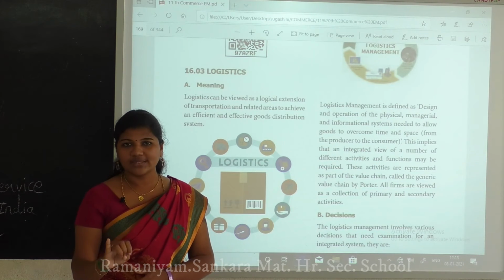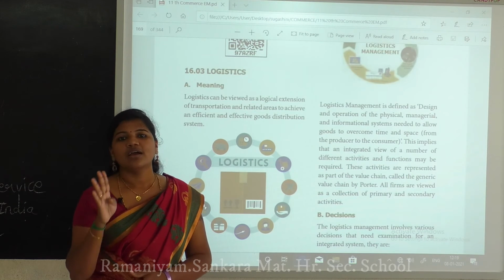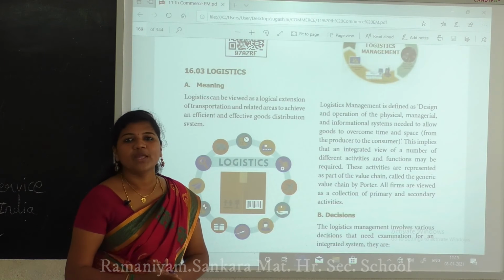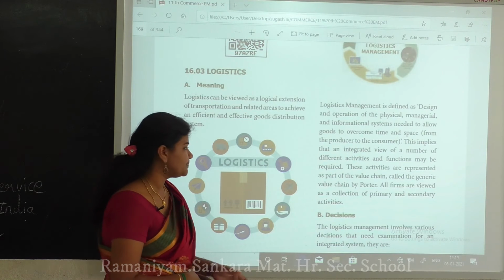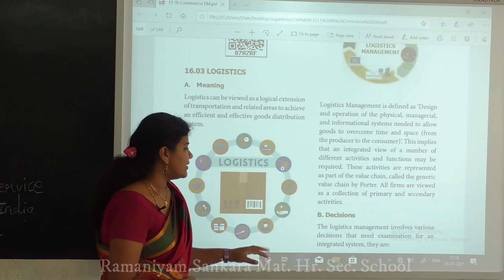First we produce, then the wholesaler gets the things, then the retailer, then the consumers. This is a very important part of the chain, the collection of the primary and secondary activities.